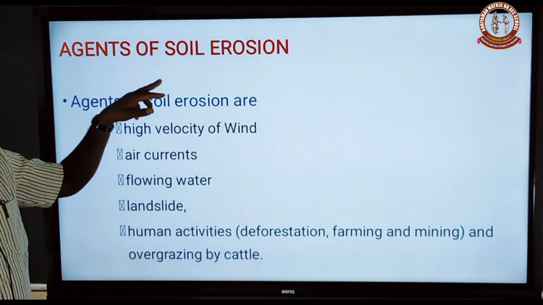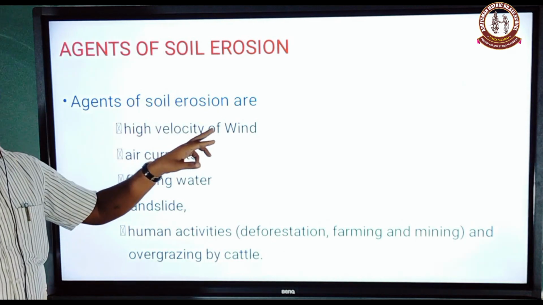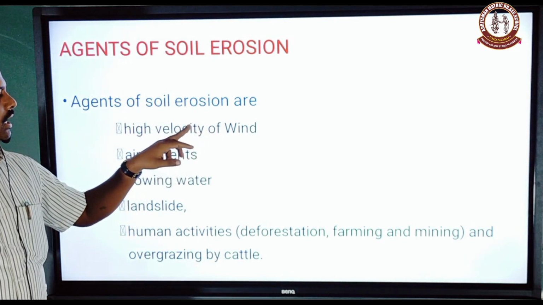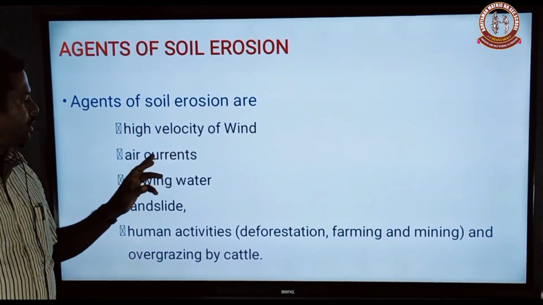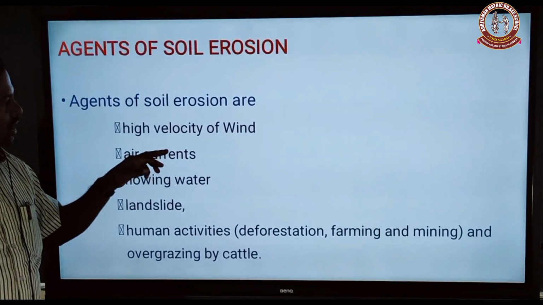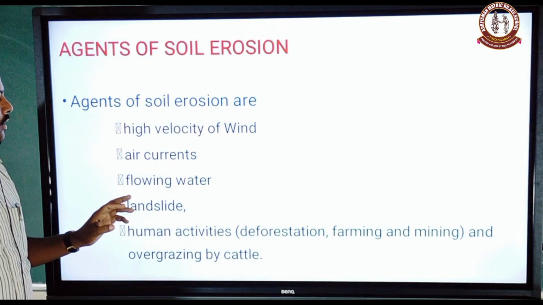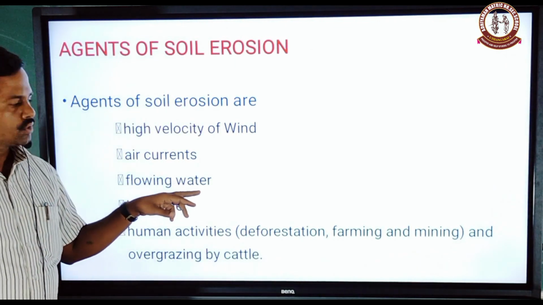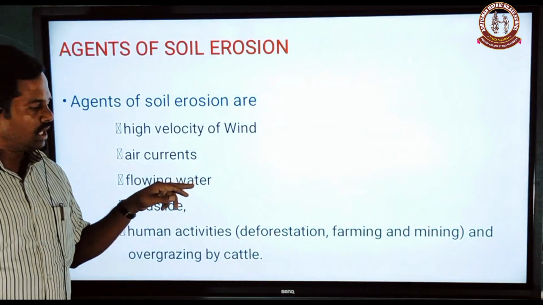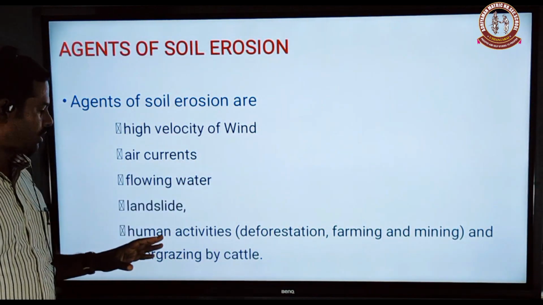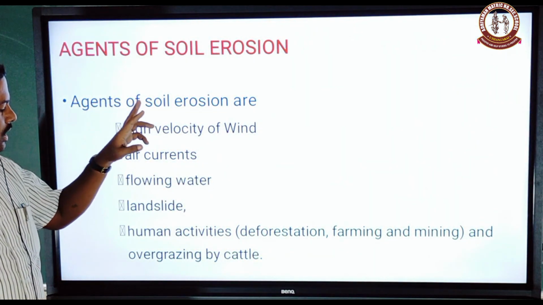The agents of soil erosion. One agent is high velocity of wind. Whenever the wind velocity is high, soil is removed from the upper surface of the land. Air current is also one of the major agents of soil erosion. And flowing water: whenever the flow of water is high, the land undergoes soil erosion. And landslide is also one of the agents of soil erosion.